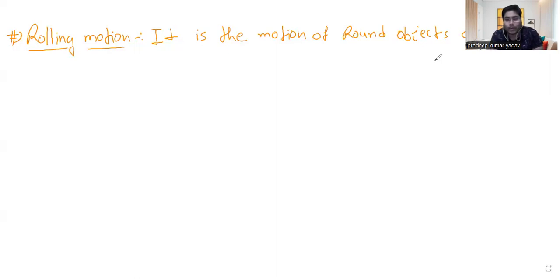Why? Because each particle in that wheel is doing its own, different motion. To figure out exactly what is going on becomes very complicated because lots of things are going on in that particular moment. So dealing with rolling motion directly by observing the resultant motion becomes very complex.